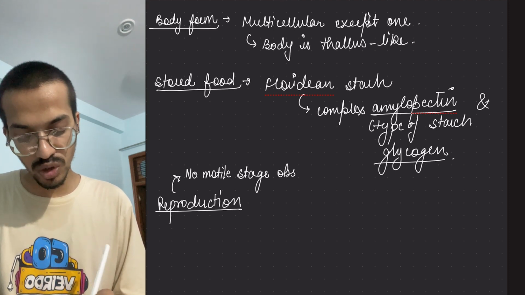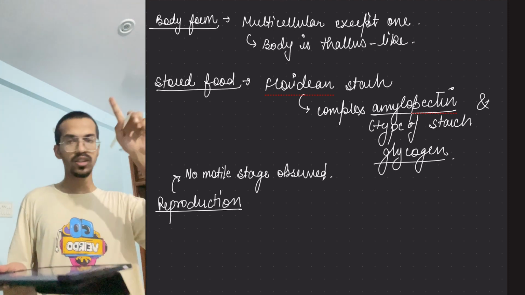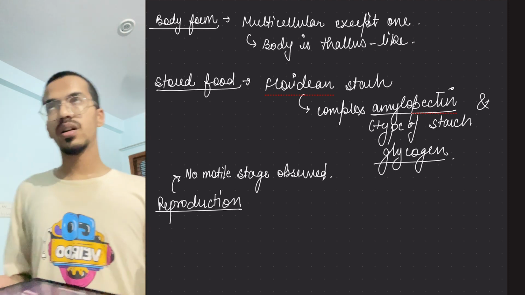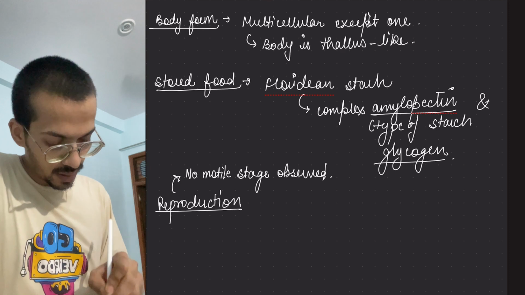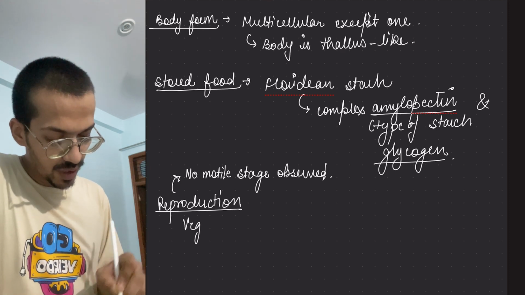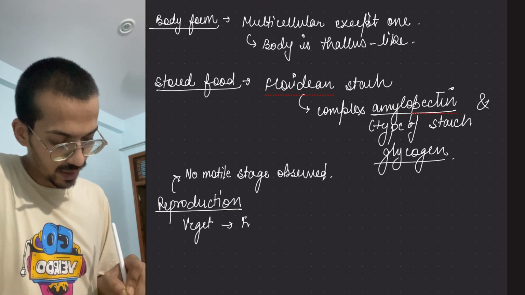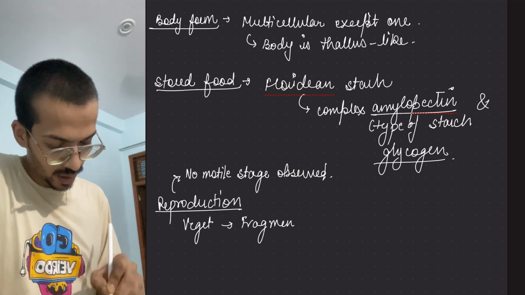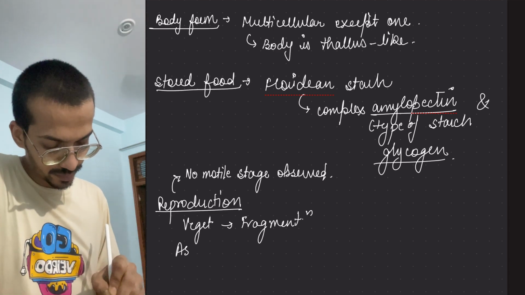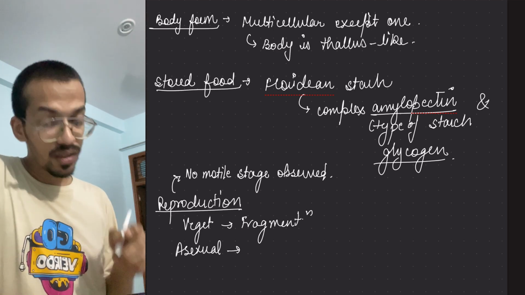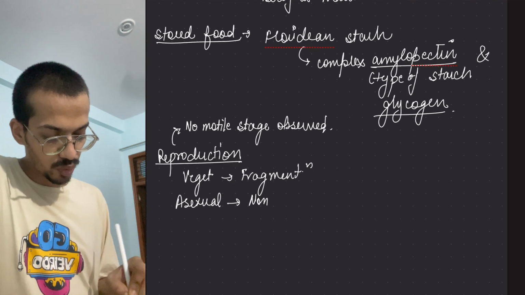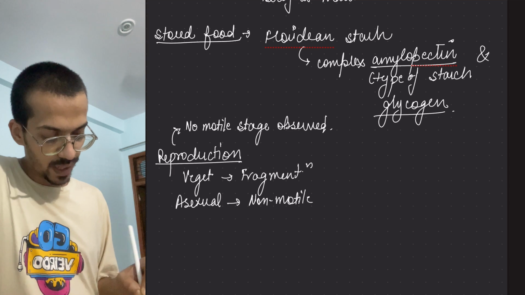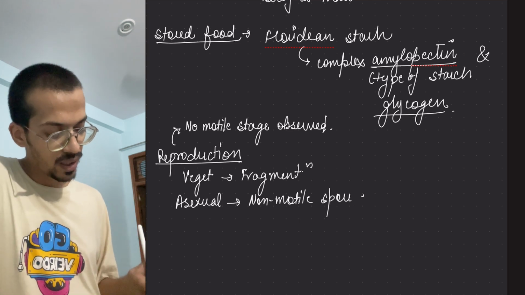Means not even in the spores will they be motile, neither the spores nor the gametes. Vegetative reproduction can occur by fragmentation. Asexual reproduction takes place by non-motile spores, like aplanospores.